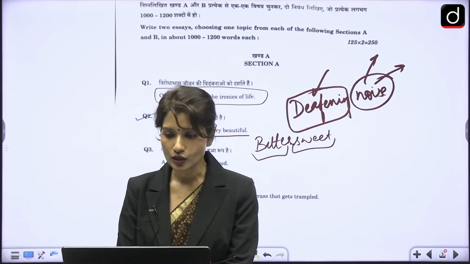Next is, when two elephants fight, it is the grass that gets trampled. Again, what kind of question is this? You can simply understand this very easily. And because it is easily understood, better than the rest of them, there's a risk that this becomes very predictable. All of you would have written some sort of the same thing, right? For example, what does it mean? Two elephants means people who are powerful. When there are powerful actors, it is the grass that gets trampled. The grass here would be people who are not so powerful in the society, vulnerable groups. So when powerful actors come into the picture, vulnerable groups suffer. This is what it meant.